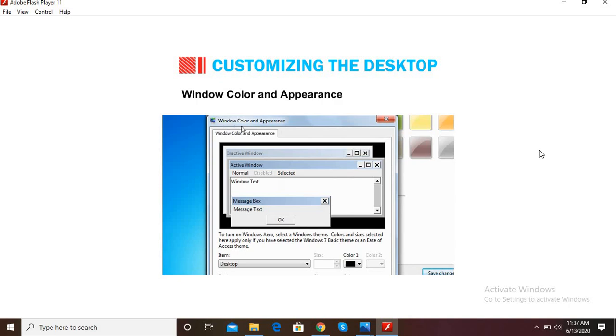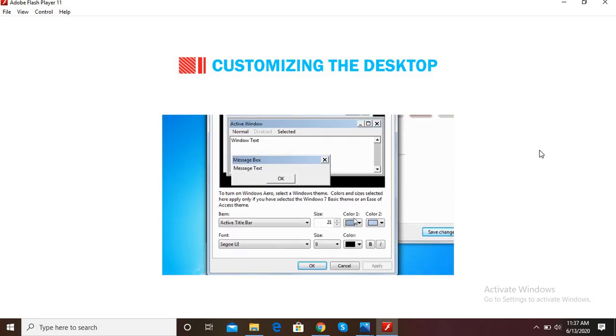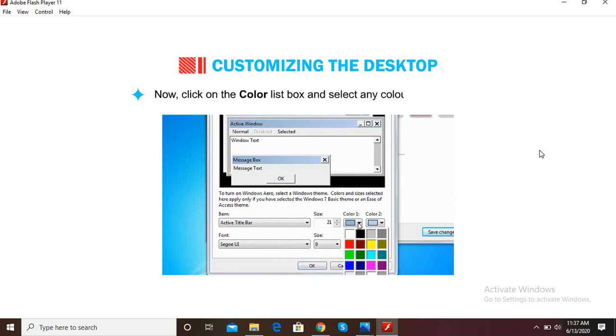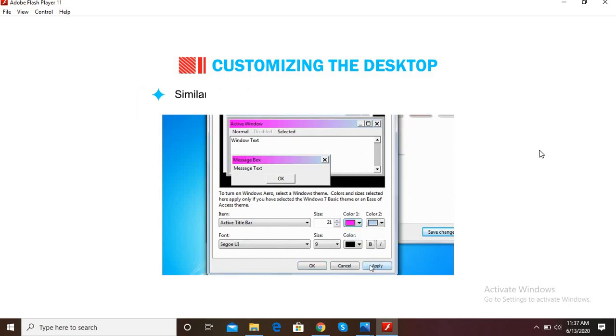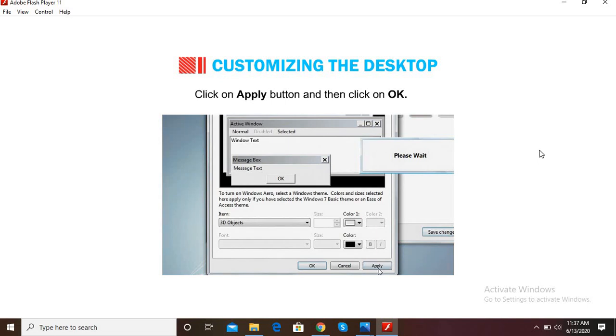The Windows Color and Appearance dialog box will open. Now click on the Color list box and select any color of your choice. Similarly, click on the Font list box and change the font settings. Click on the OK button. You will find a change in the appearance of the window. Click on the Apply button and then click on OK.